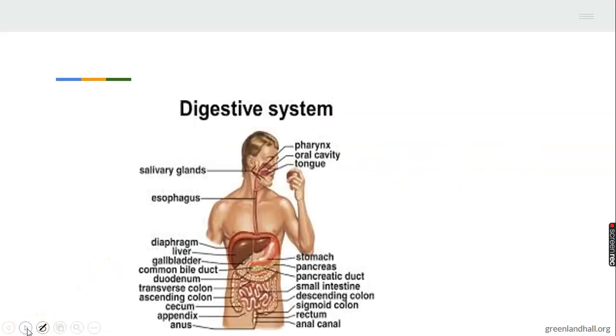Next one, let's look at the diagram of the digestive system. You can see all the organs and parts that form the digestive system, including the upper parts. They are all parts that form the digestive system. You have to know all of these very well. They are very important. Then let's move to the next one.